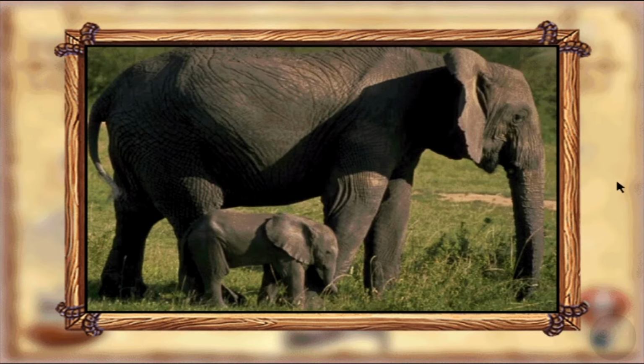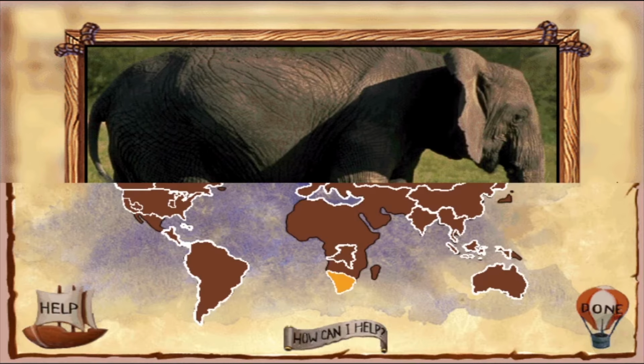The African elephant is endangered due to poaching. Poachers kill elephants for their valuable tusks. About 600,000 elephants exist in the wild today, but there were more than twice that in 1980.